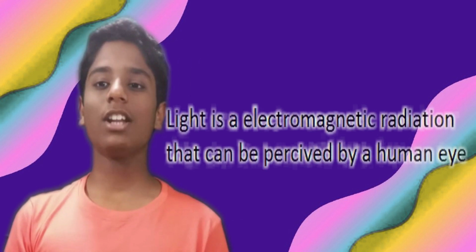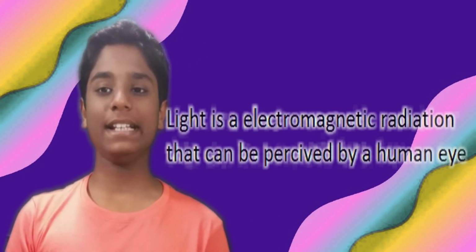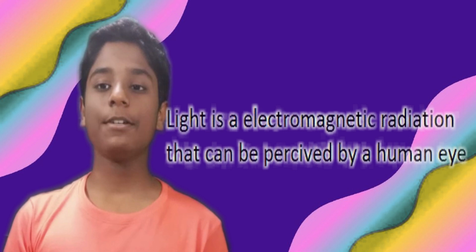Today we are going to discuss light. First of all, what is light? Light, or visible light, is electromagnetic radiation that can be perceived by our eyes. Now we are going to discuss the reflection of light rays through smooth surfaces.